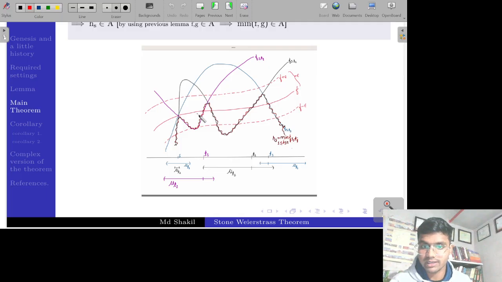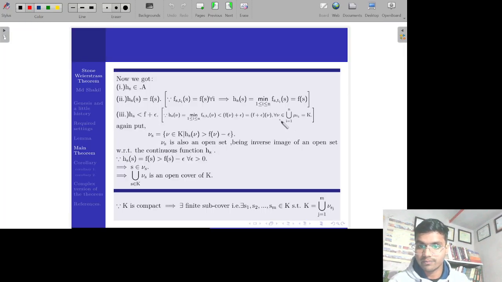Here you can see that h of s is the minimum of all those f_{s,ti}.